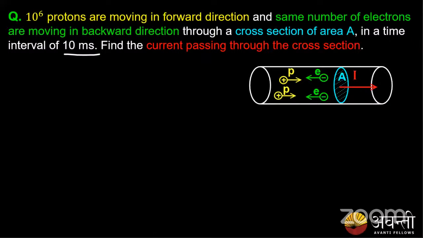Answer is not 0. Hari Prasad, no, check your answer. Bhargav, check your answer. Please note that the positive and negative charges are moving in opposite directions. Please use the formula I is equal to Q plus minus Q minus by T. I is equal to Q by T, that is the total amount of positive charges minus the total number of negative charges. So it's the difference of total positive charges and negative charges passing through a given region. Please check this.